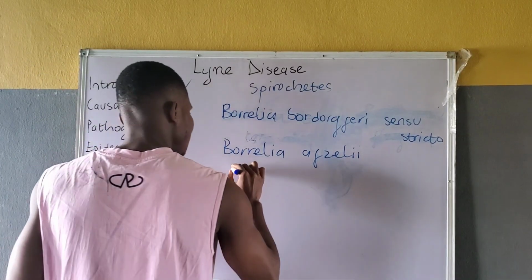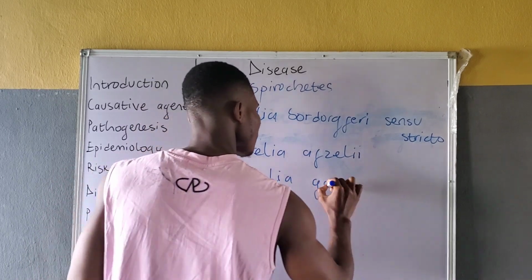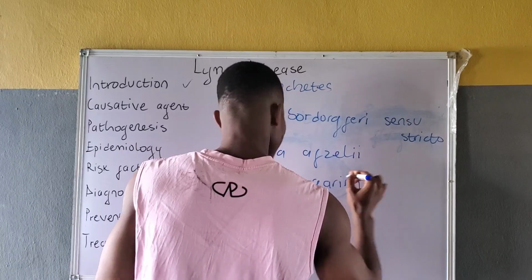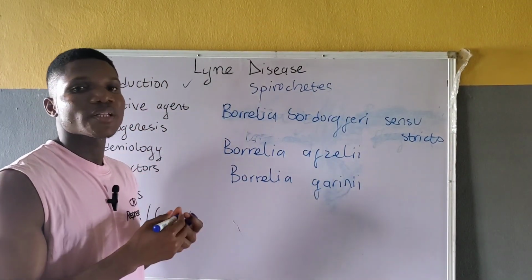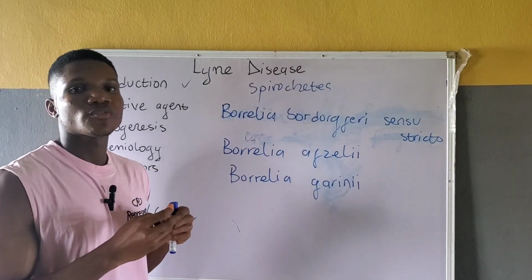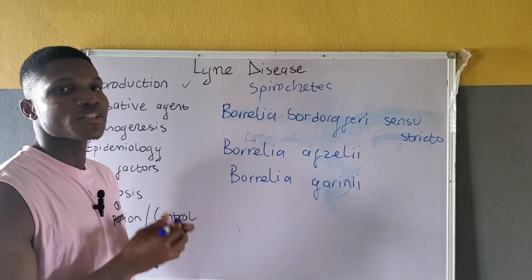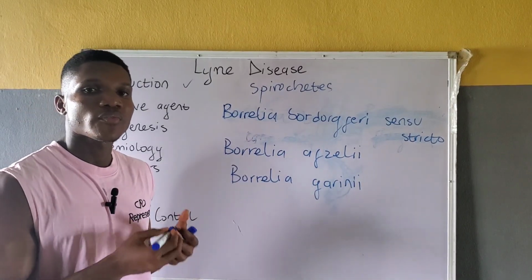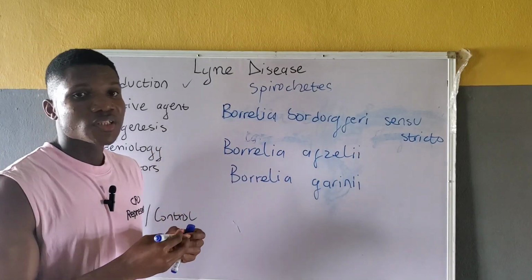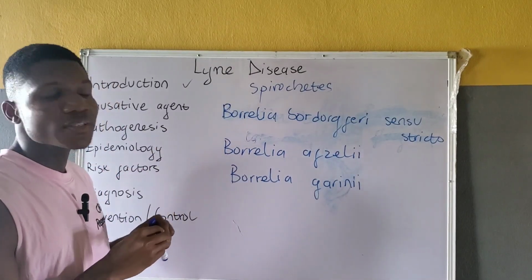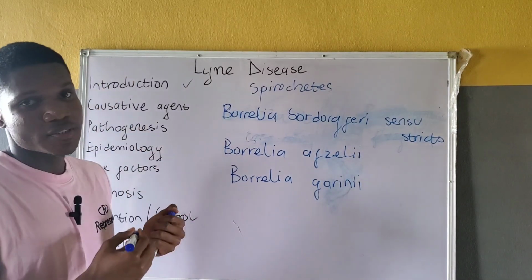There's also the Borrelia garinii, which is more commonly associated with neurological involvement of Lyme disease. It is particularly predominant in Europe and certain parts of Asia. These are the major pathogenic species in the Borrelia burgdorferi sensu lato complex responsible for causing Lyme disease.